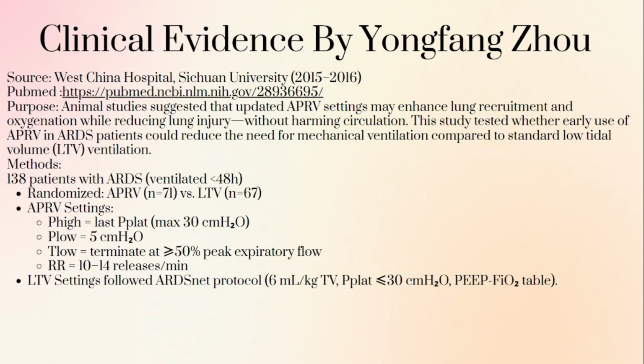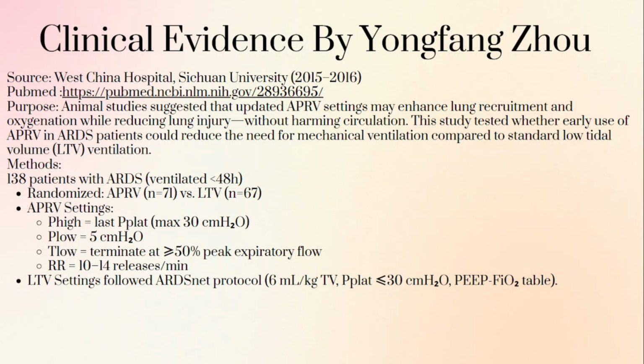In this test, they used early APRV in ARDS patients. Could it reduce the need for mechanical ventilation compared to standard low tidal volume ventilation? They took 138 patients with ARDS who had been ventilated for less than 48 hours. They randomized them into an APRV group and a low tidal volume group. The APRV group had 71 patients, and the low tidal volume group had 67 patients.